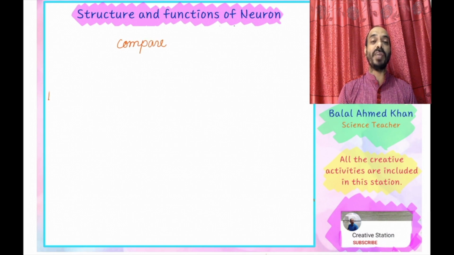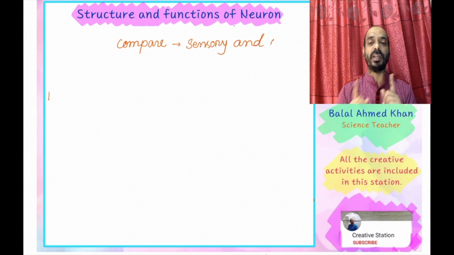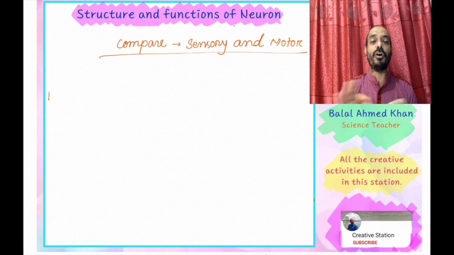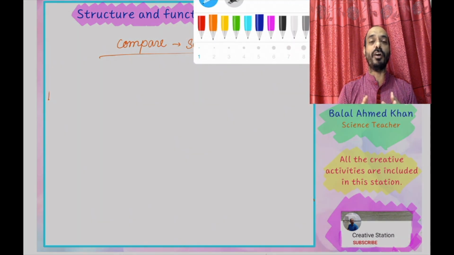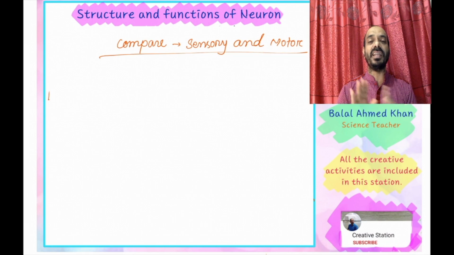Now I am trying to explain two different types of neuron cell. One of them is the sensory neuron cell, and the other is the motor neuron cell or motor nerve. There are two types of nerves, one sensory and the other motor. I am trying to draw two diagrams that compare the sensory structure and the motor structure, and how each acts. The sensory structure and motor structure are not the same. They are different from each other.